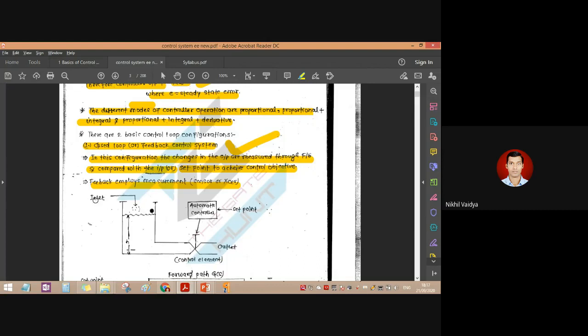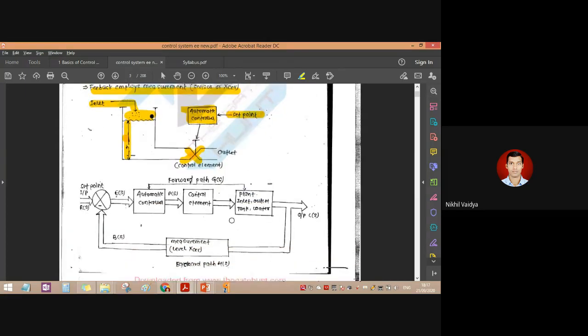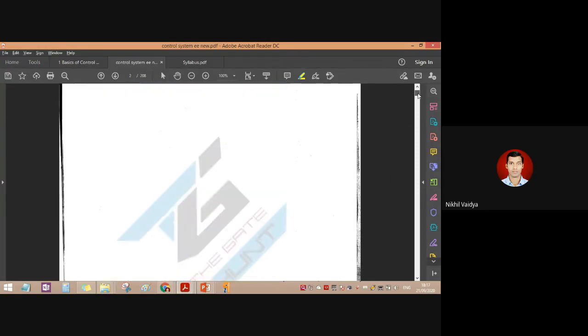Let us take a simple example. Now this is water and this is an inlet. It is provided with a height of h. Here we have a valve that is called the control element, and that is the outlet, and this is an automatic controller which gives us the set point: how much the water level is now, and at what point we have to switch on the motor to get it filled again. This is the feedback. This is basically the block diagram of this particular system. See now, this is the input.